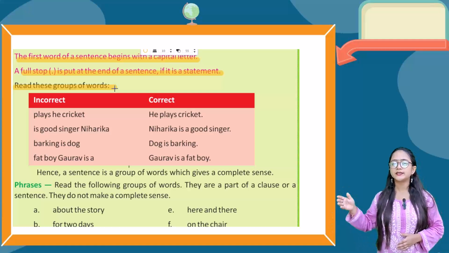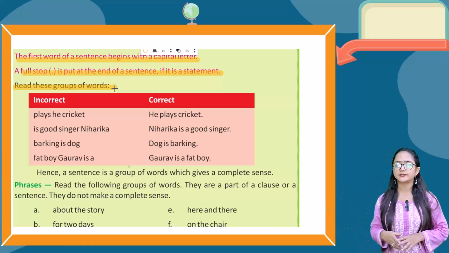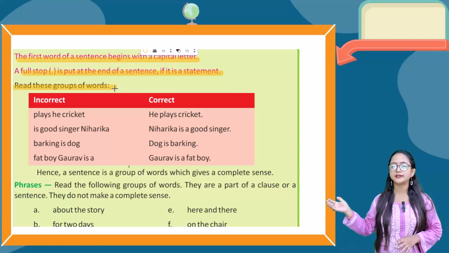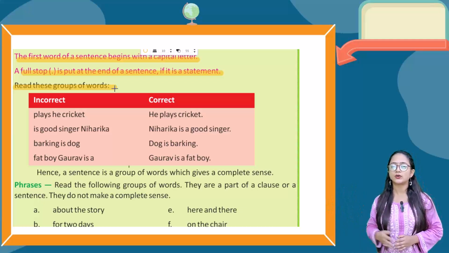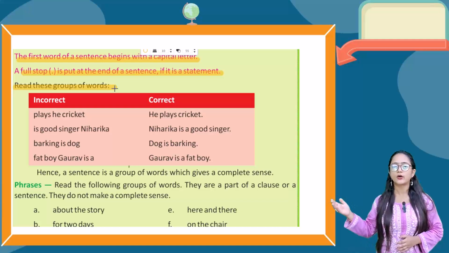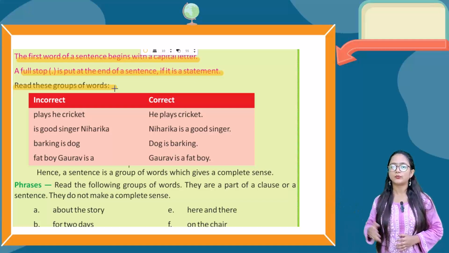First one, plays he cricket. So this is the incorrect type of sentence. The correct type of sentence is: He plays cricket. H is capital over here and the full stop is there. Next is good singer Niharika. Niharika is a good singer. Okay, next one, barking is dog. Dog is barking. Next one, fat boy, Gaurav is a. Gaurav is a fat boy. Okay.